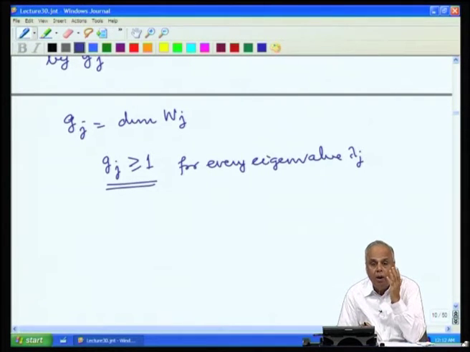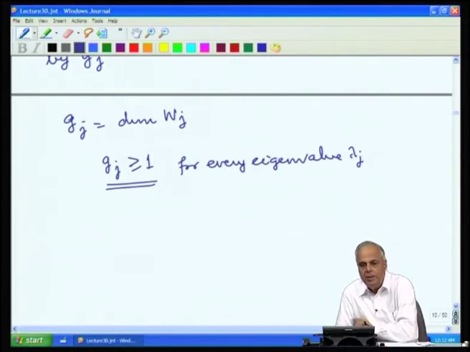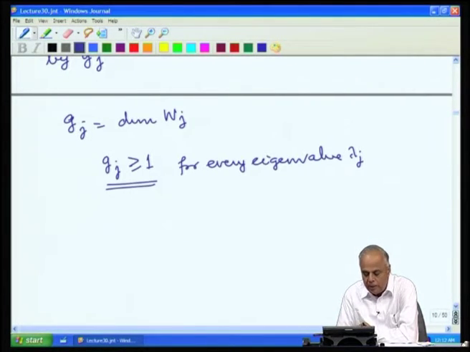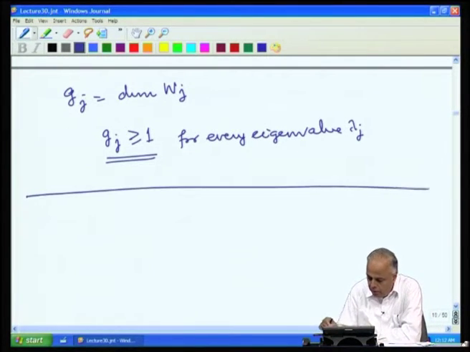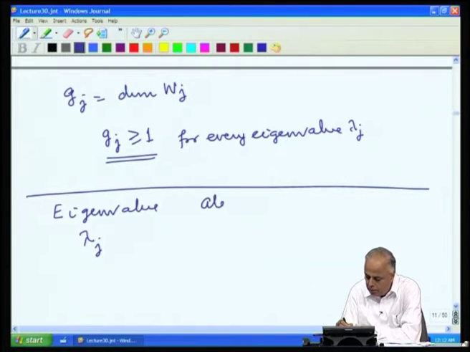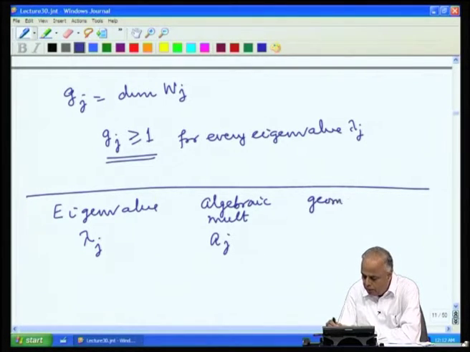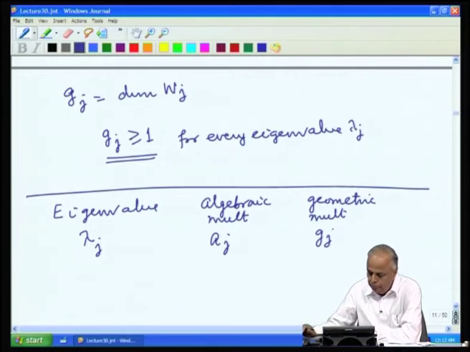It is the multiplicity as a root of the characteristic polynomial, and the G j, which is the geometric multiplicity, which is the dimension of the eigenspace corresponding to the eigenvalue lambda j. So, if we have an eigenvalue lambda j, corresponding to that we have algebraic multiplicity A j, and we also have geometric multiplicity G j.